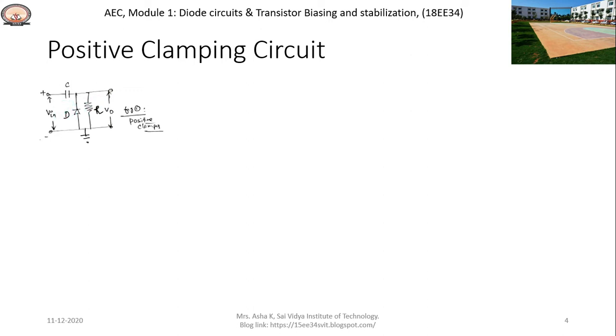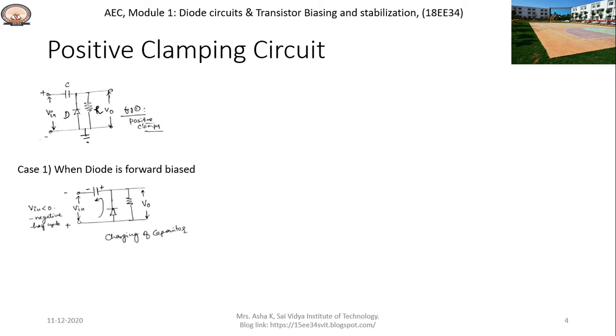The circuit which adds a DC value to an AC waveform without changing its shape is called the clamping circuit. The diode and resistor are connected in parallel and in series with the capacitor C, as shown in figure 1. Let us discuss the working of the positive clamper. Case 1: consider when the diode is forward biased.